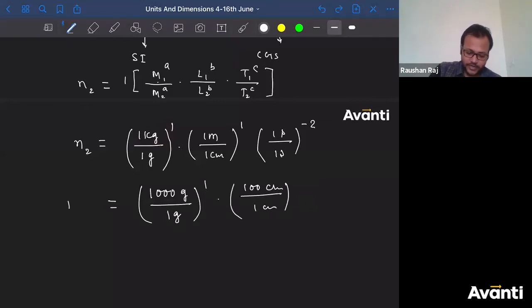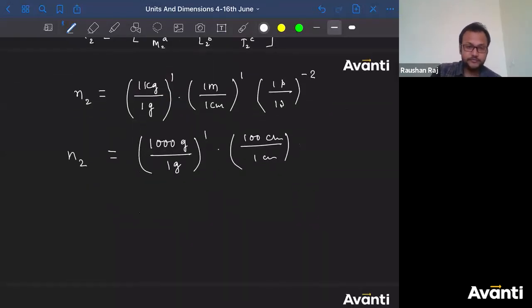So now I'm going to get N2 equal to, now solve it down, what will you get? 10 to the power 3 into 10 to the power 2. So the N2 value comes as 10 to the power 5.